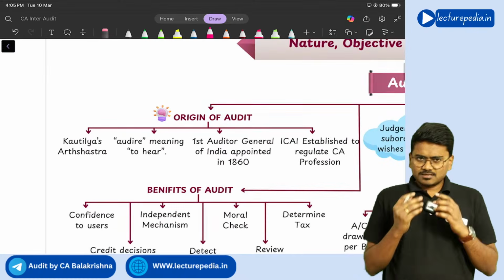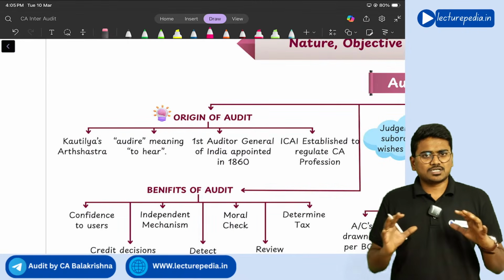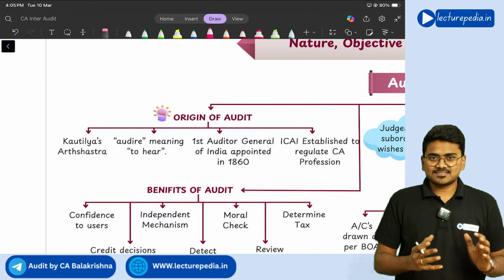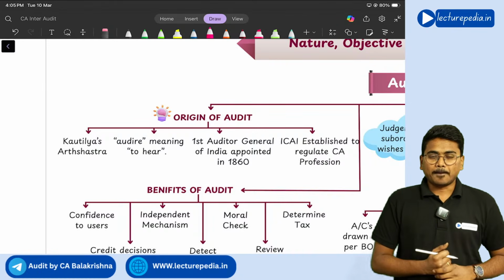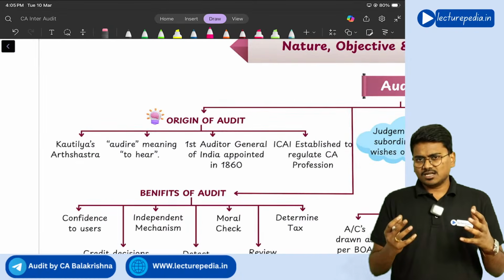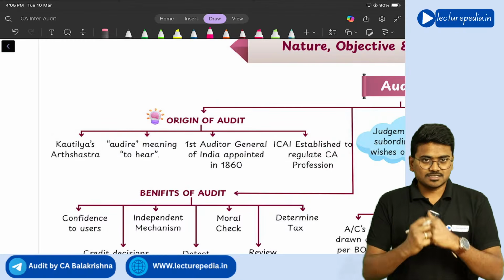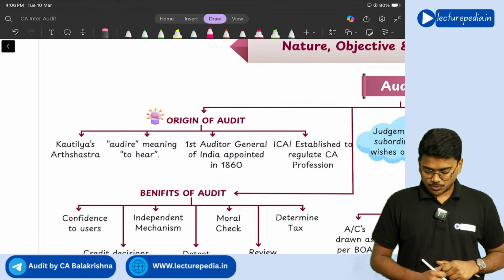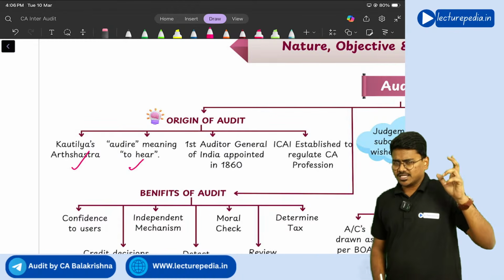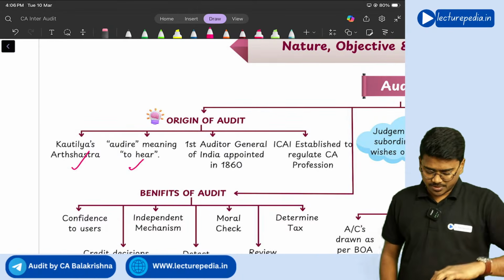The first reference to the term audit can be found in the book written by Kautilya, Arthashastra. In that Arthashastra, you will find the reference to the term audit being used for the first time. So in Kautilya's Arthashastra, audit means to hear. From that, the term audit has been derived.